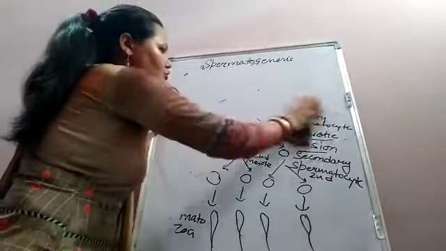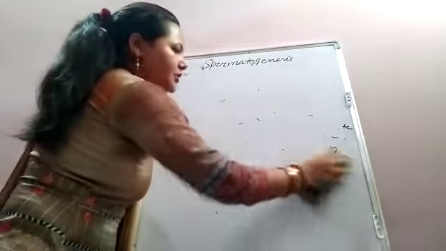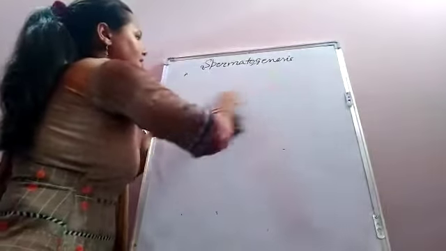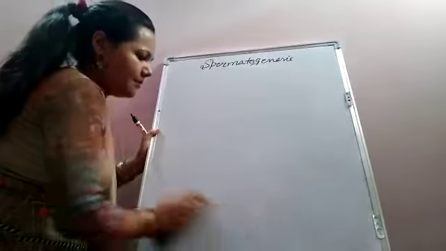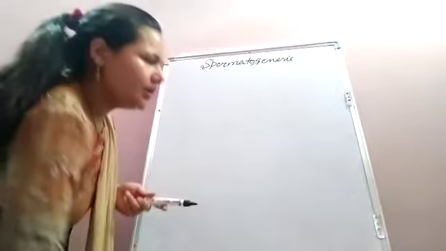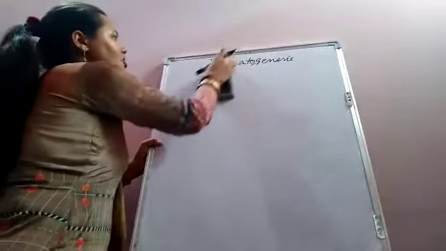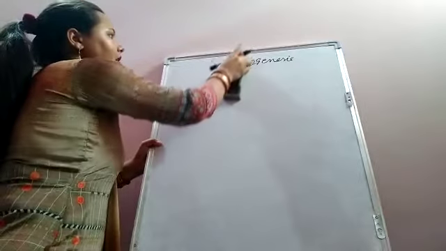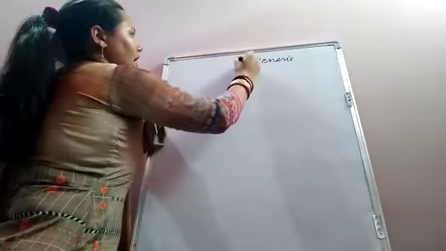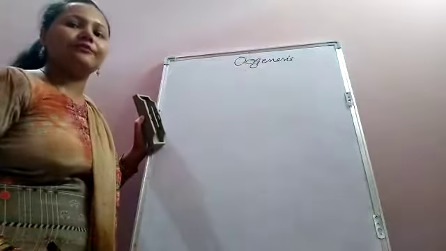Let me tell you about oogenesis, the process that occurs in the human female, which starts in the embryonic age as compared to spermatogenesis, which begins at the age of puberty. The divisions are similar, but the major difference is that it begins in the mother's womb in case of a female.